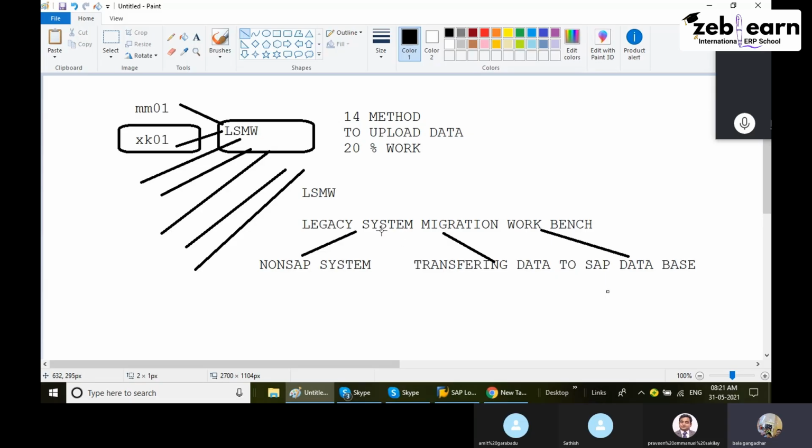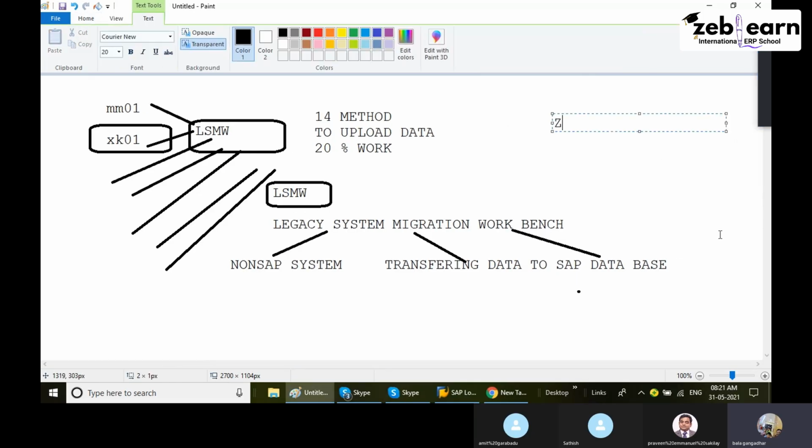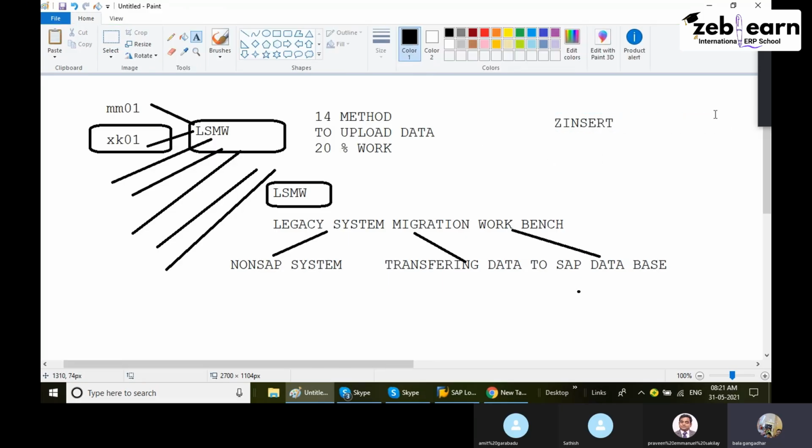To transfer non-SAP data to the SAP system, we can use LSMW. The transaction code is LSMW only. Before going to this procedure, we first have to know which transaction code. Last time I explained the Z insert, which is customized. Customized is easy because there are only 5 fields. But XK01 has multiple screens and many fields, which is complicated. That's why I am working with the XK01 part.